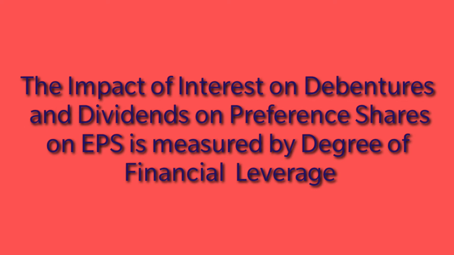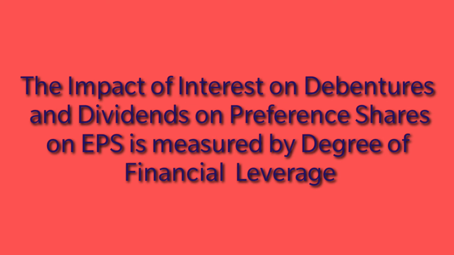So you have to pay the interest whatever your earnings are, and the rate of dividends on preference shares is also fixed. However, the rate of dividends on equity shares is not fixed, and the residual earnings, after subtracting the value of interest, then tax and preference dividend, are divided among the equity shareholders.